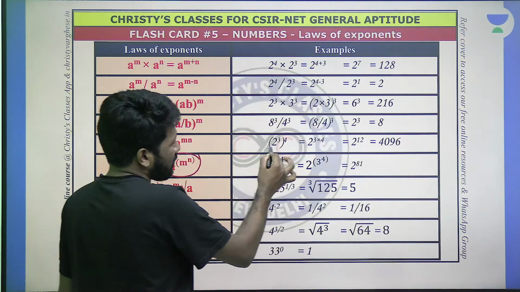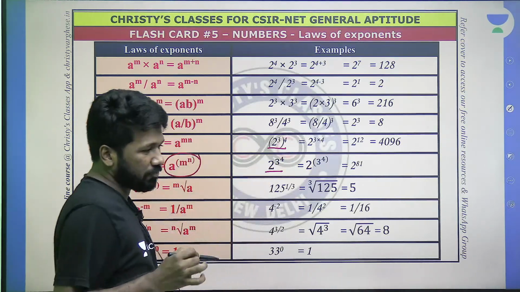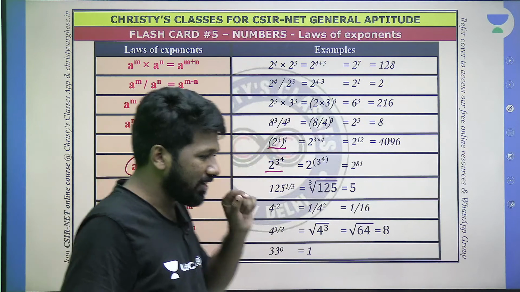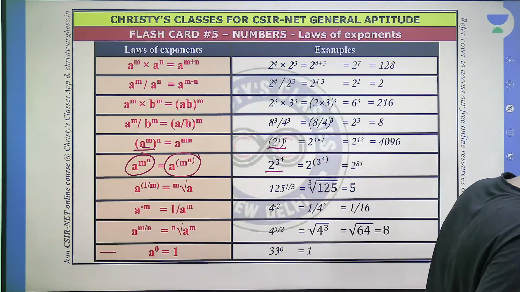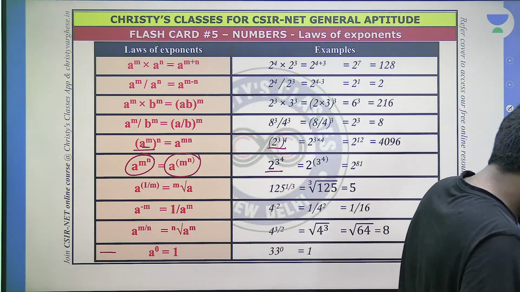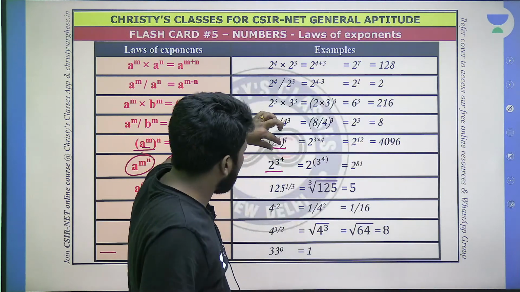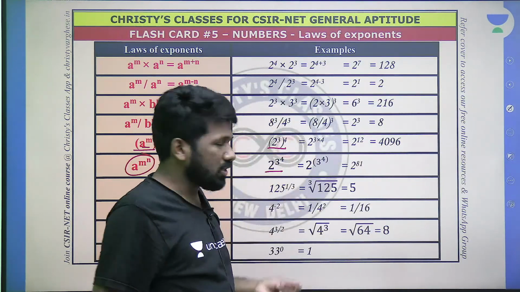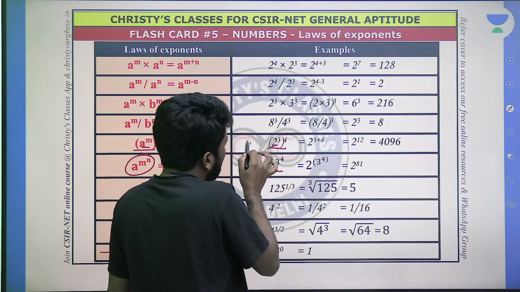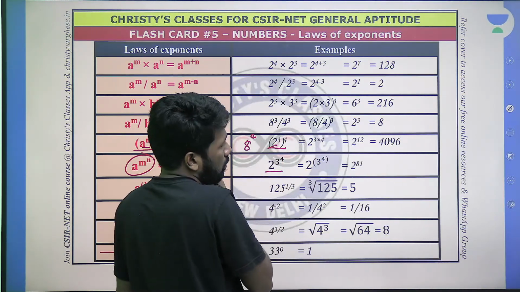For example, 2 raised to 3 the whole raised to 4 and 2 raised to 3 raised to 4. These two are very different. Understand that. These two are very different. I will explain. 2 raised to 3 bracket raised to 4 means 2 raised to 3 should be done first, 8. Then 8 raised to 4.